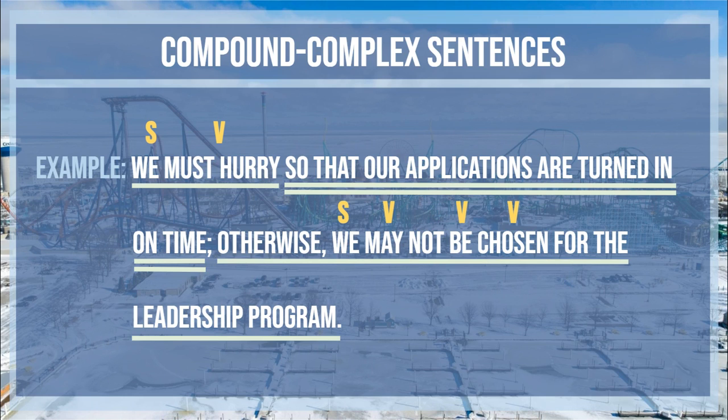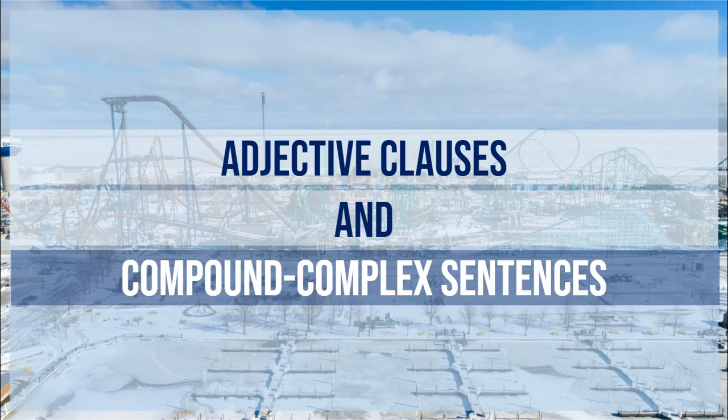So in compound complex sentences, you've got at least 2 independent clauses. You have to, because to get the compound part of this. And the complex, you have to have at least 1 dependent clause, either adjective clause or adverb clause, to make it a compound complex sentence.